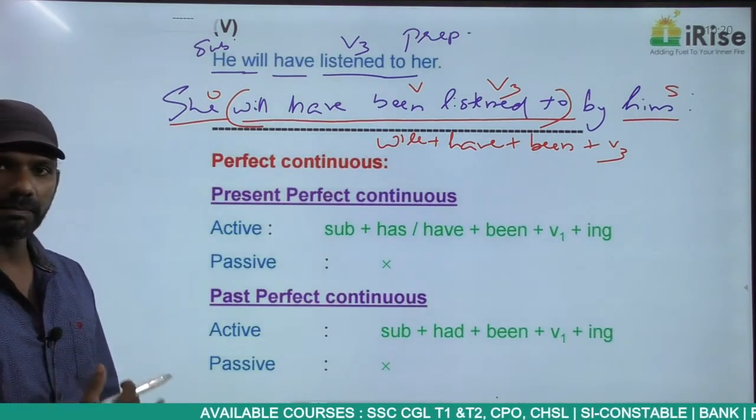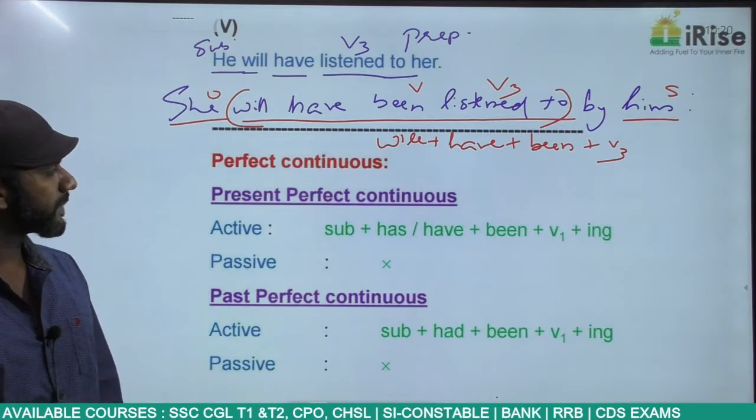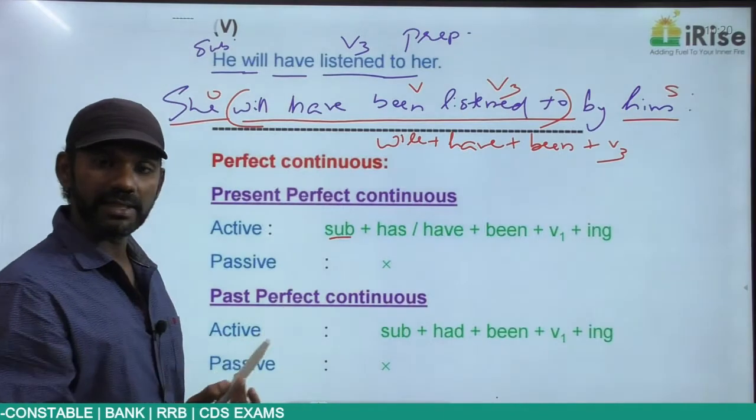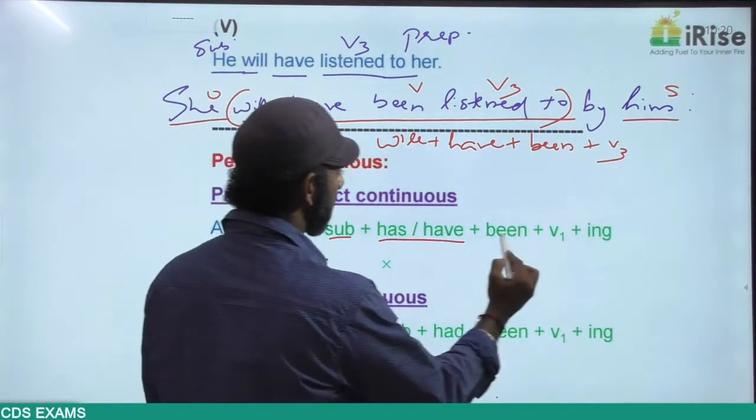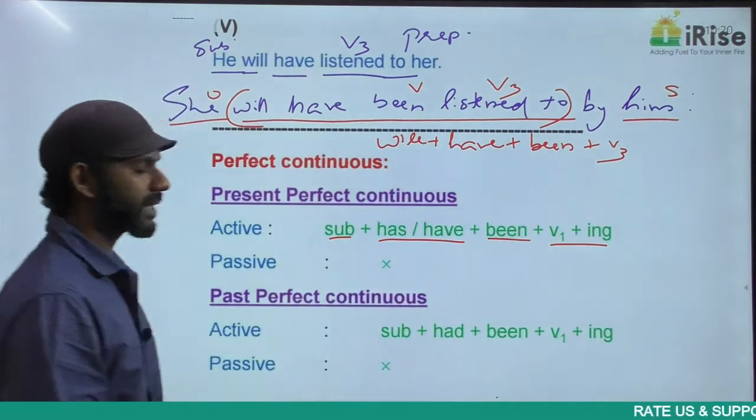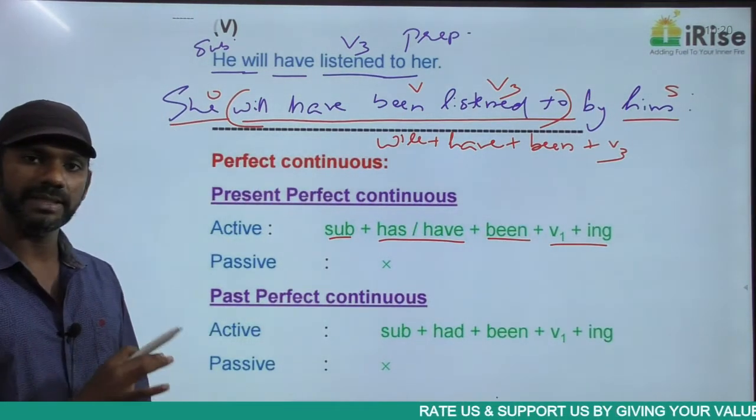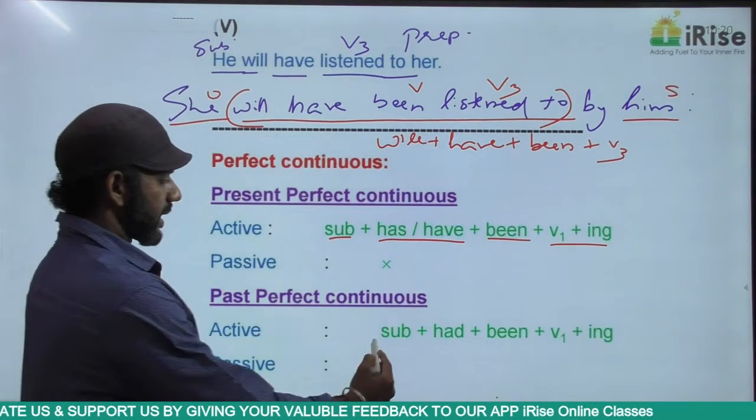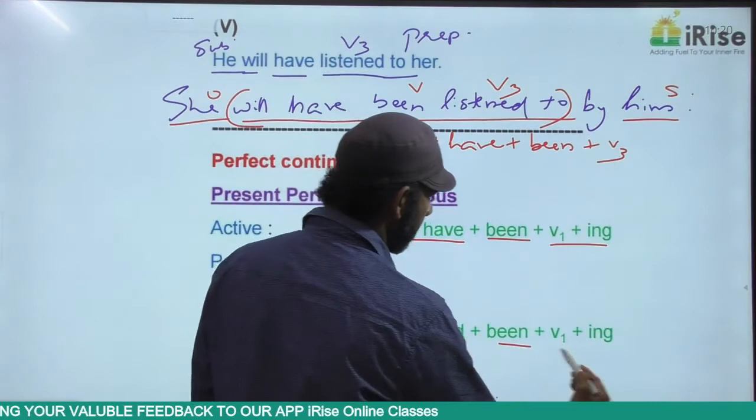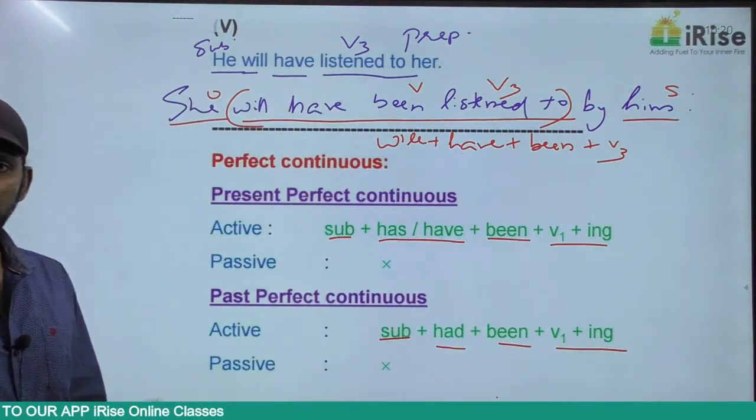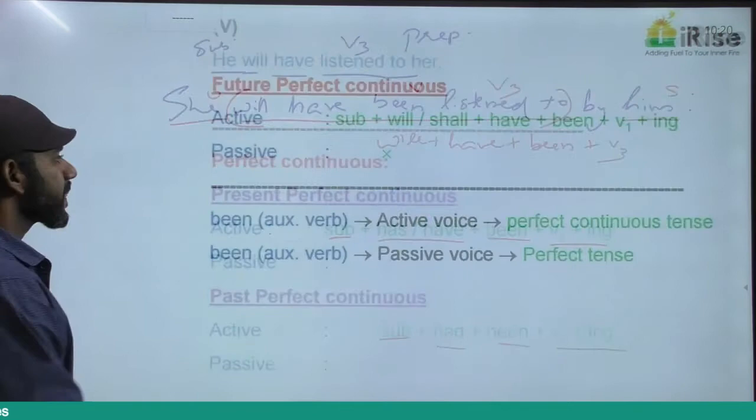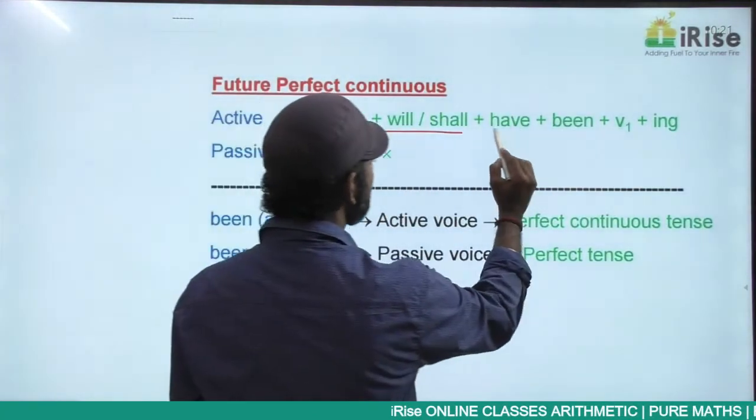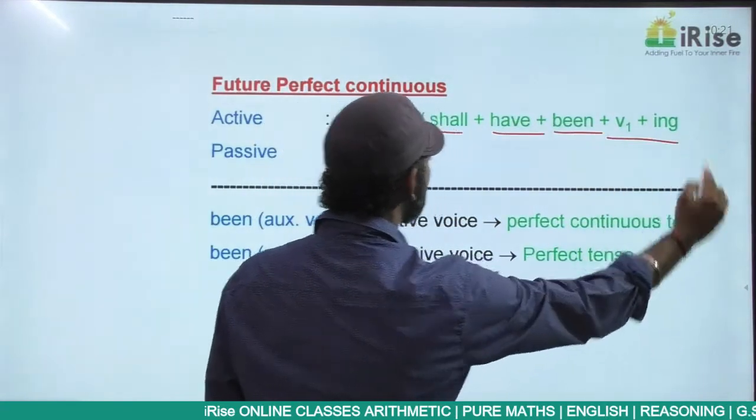First one is present perfect continuous. The structure of present perfect continuous in the active voice is, you know this, what we discussed in the topic tenses: subject plus has or have plus been plus V1 plus ing. Past perfect continuous in the active voice is subject plus had plus been plus V1 plus ing. Future perfect continuous in the active voice is subject plus will or shall plus have plus been plus V1 plus ing.